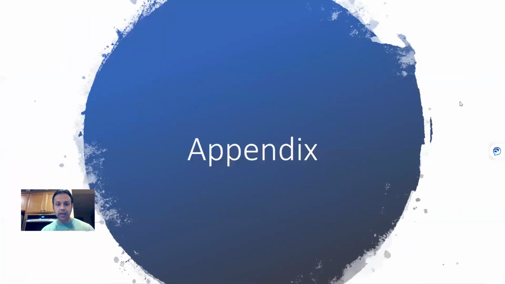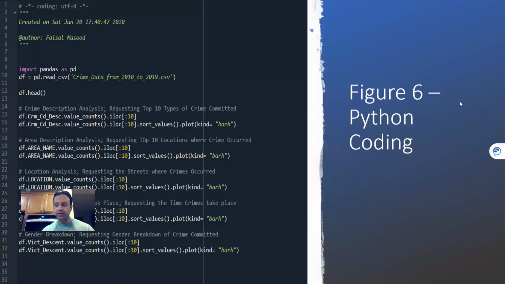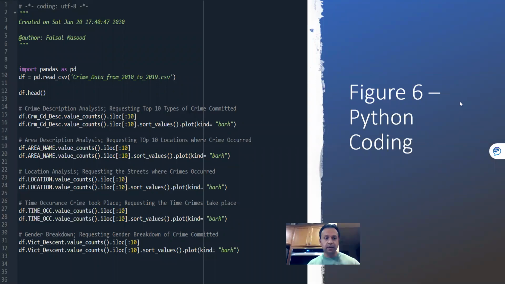There's a little bit of Q&A. In the appendix, my code is listed in the back, which you can see, very nicely written, nothing too complex. I wanted to do a little bit of matplotlib, but unfortunately I ran out of time and couldn't figure out the coding of it. But I plan on looking at that at a later time, once the course is concluded, so I can go ahead and work on that.